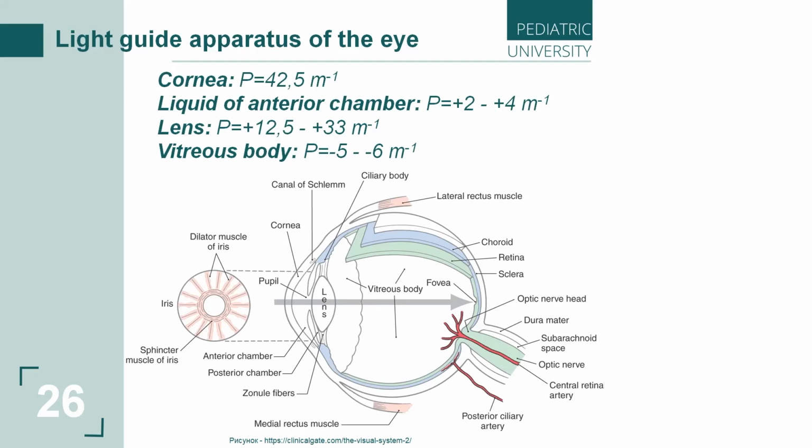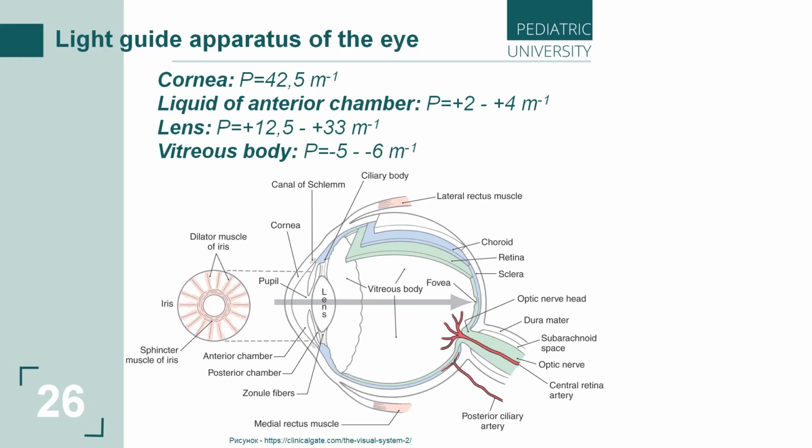This is the retina, the green part. It consists of nervous cells, and these are the receptors of light. They can only receive the light, they can't change it.